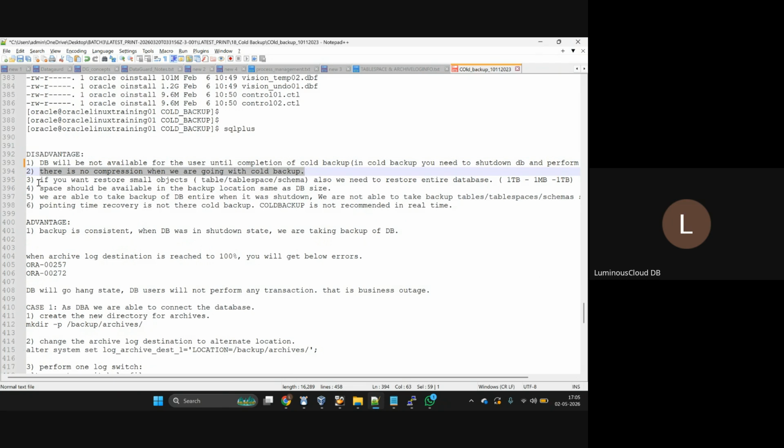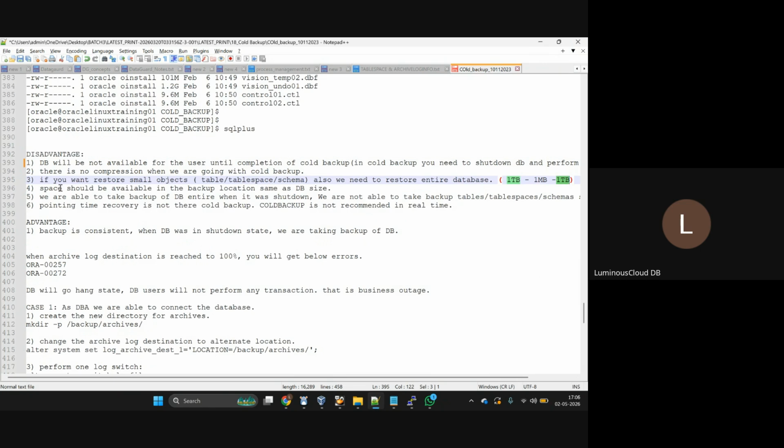And if you want to restore a small object, we also need to restore the entire database. Let's take an example. I took a backup of a database. The database size is 1 TB. In that, we have one table of size 1 MB. Now, I want to restore this 1 MB table. At that time, what do I need to do? I need to restore the entire database, or only one particular table? I need to restore the entire database. Is that correct? Yes. That's it. The next one.